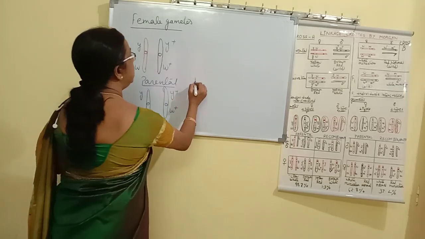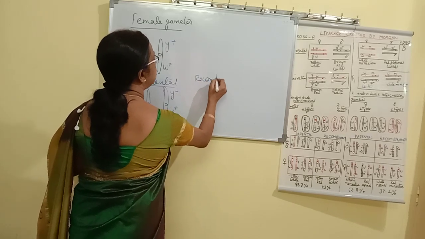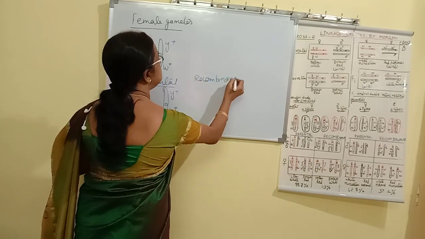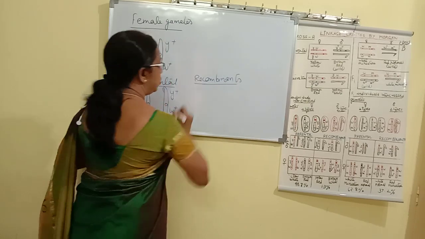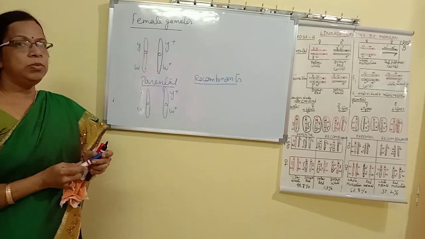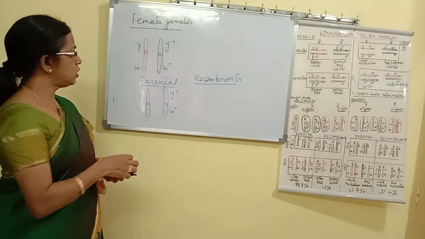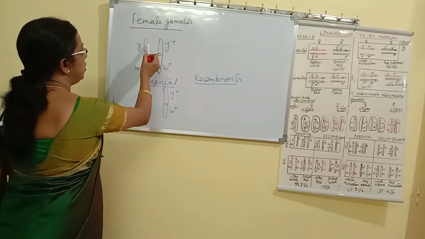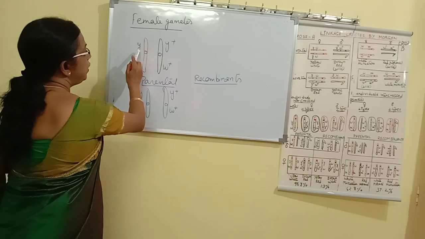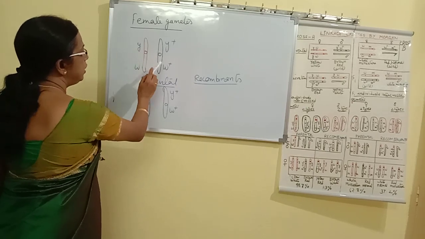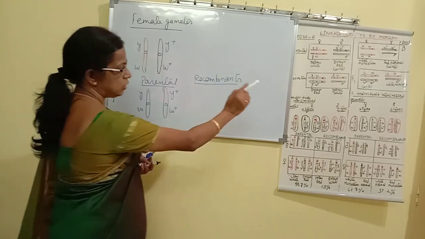Now recombinants are also formed due to crossing over. You know the gametes are formed during meiosis, so recombinants are formed due to crossing over. When crossing over takes place between these 2 genes, we get a different combination. One combination will be Y and Y plus, which I have shown here.